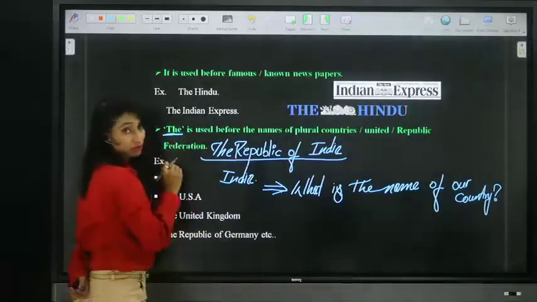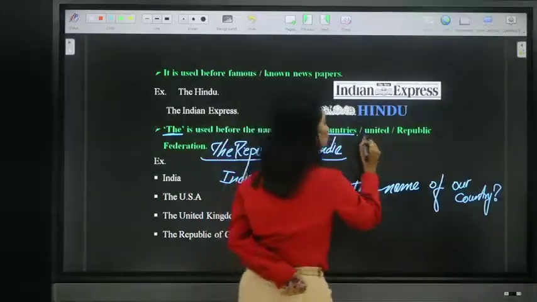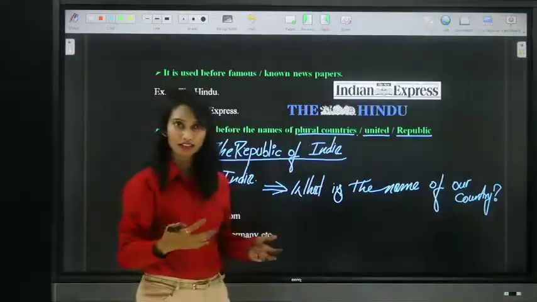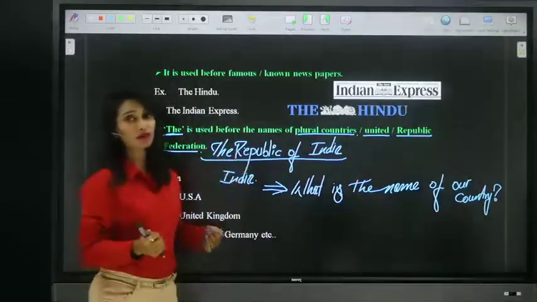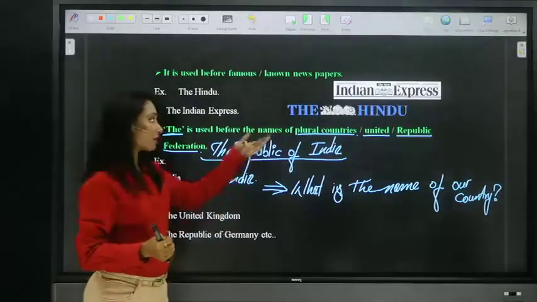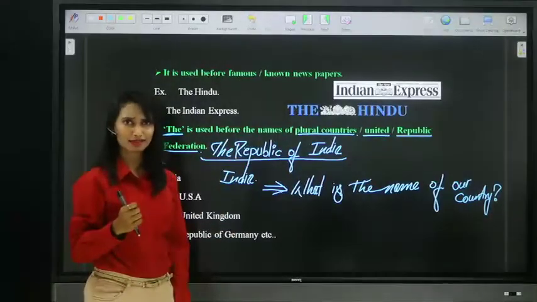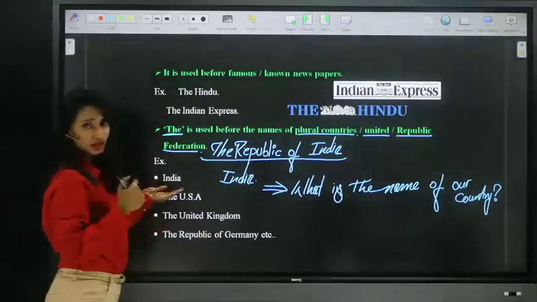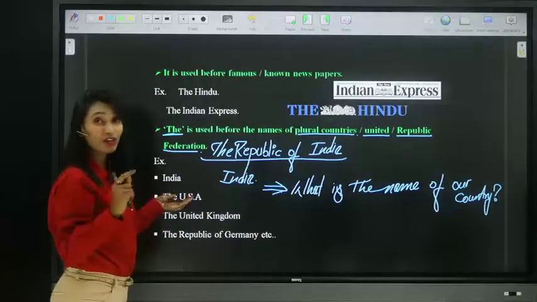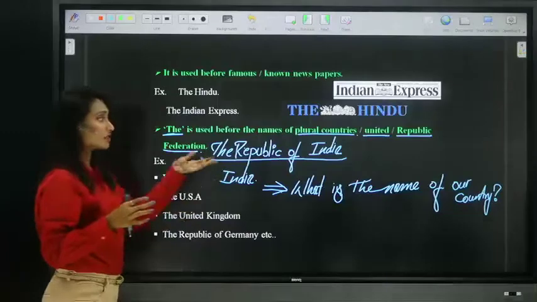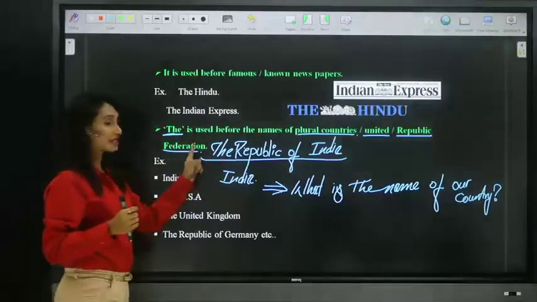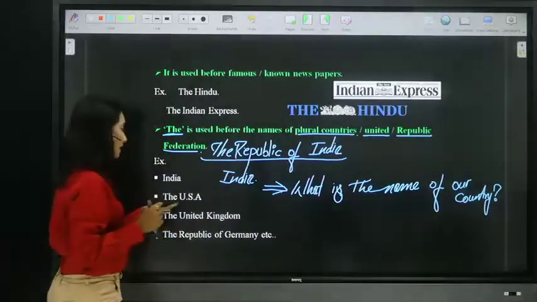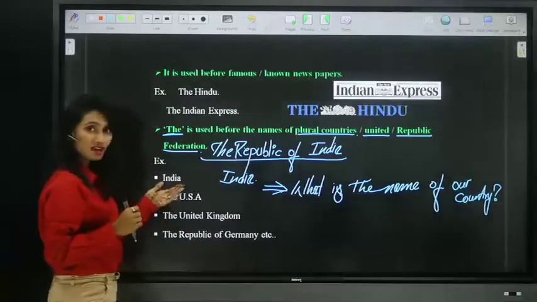Article the is used before the names of plural countries, united states, republics, federations. It can be United, like the United Kingdom, Republic, federations, the Republic of India, the Republic of Germany, or plural countries like the Netherlands, right? So remember, we cannot use it before singular countries. If it is not united, if it is not a republic, we cannot use it. If it is a republic, we can say the Republic of India, the Republic of Germany, the United States, the United Kingdom. That is okay, but not the India.